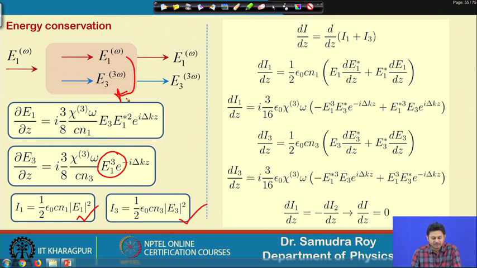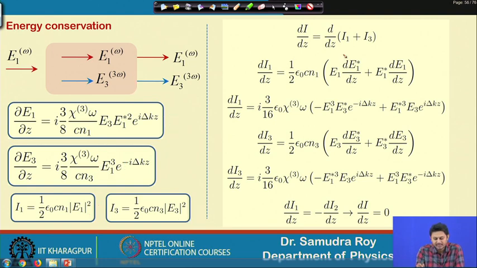When the energy is coming from the fundamental wave to the third harmonic, we need to find out whether these two equations we derived are consistent with energy conservation or not. In order to find that, we find dI/dz, where I is the total intensity.